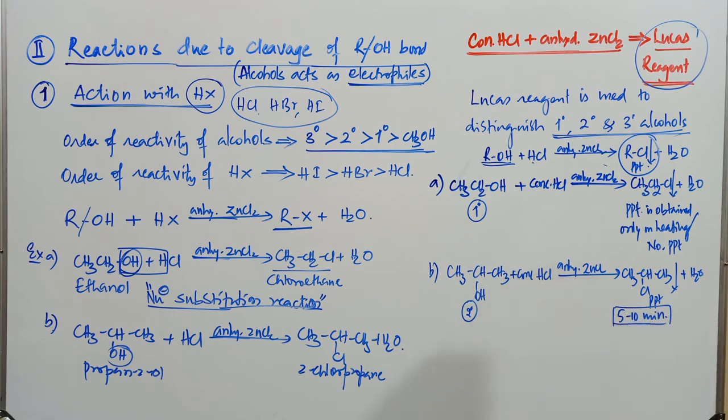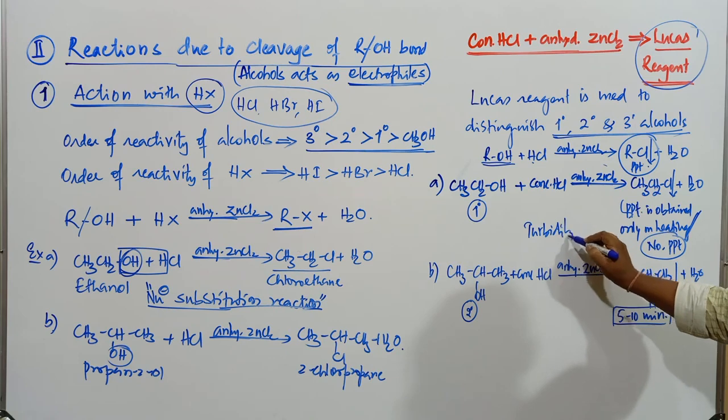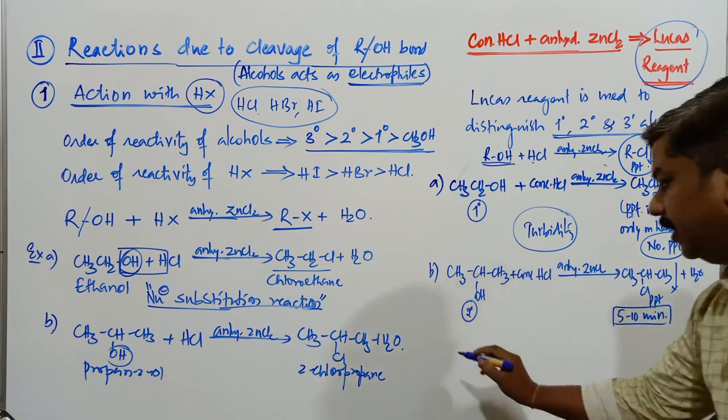If it is a primary alcohol, the precipitate is obtained only on heating, or sometimes no precipitate formation takes place. If it is a secondary alcohol, precipitation takes place after 5 to 10 minutes, either precipitation or turbidity. In some texts it is mentioned as turbidity. Turbidity obtained after 5 to 10 minutes means it is a secondary alcohol.